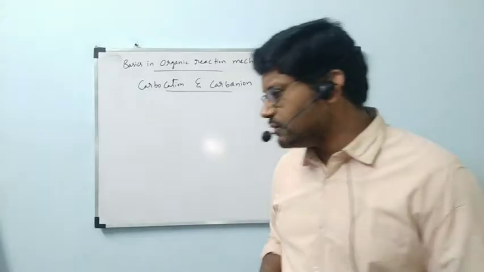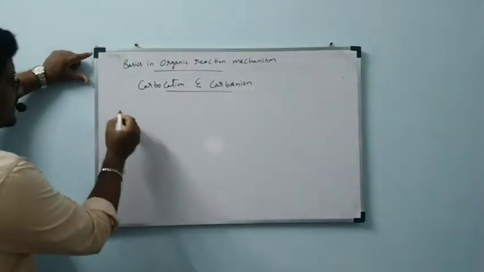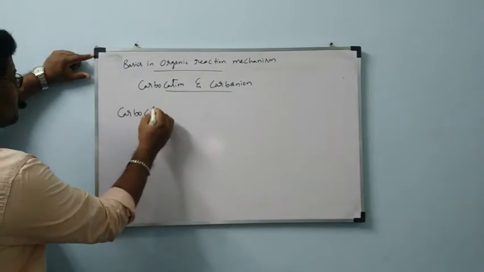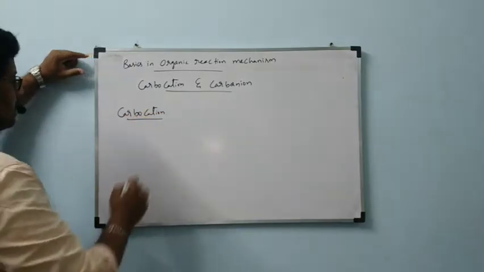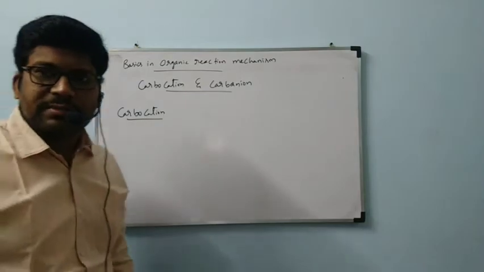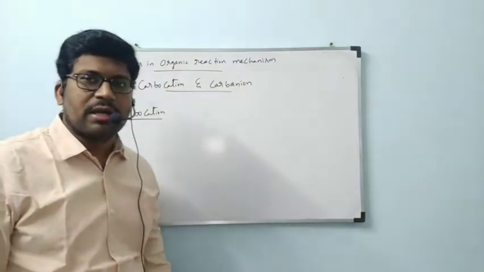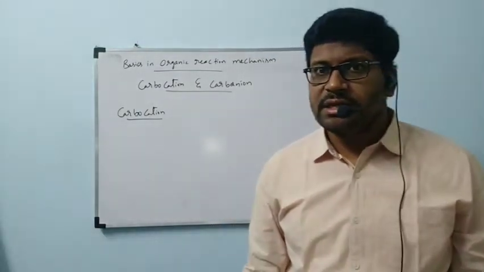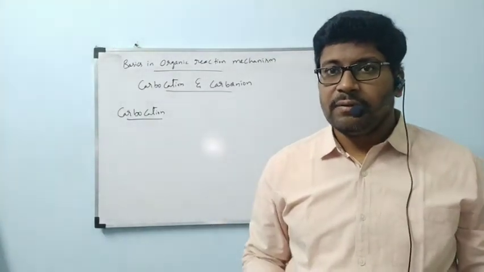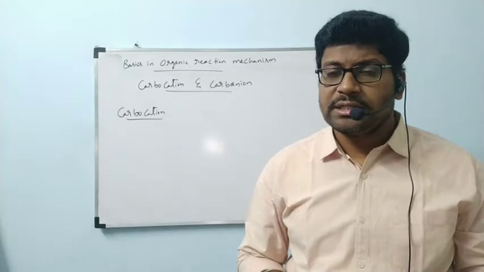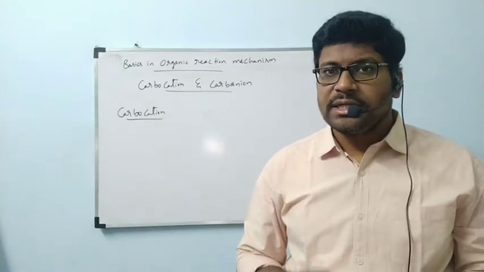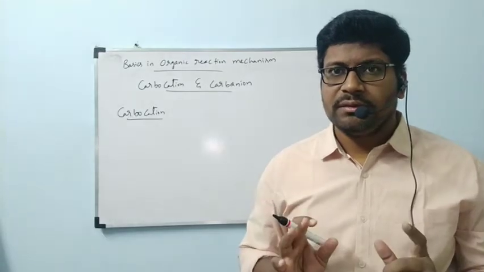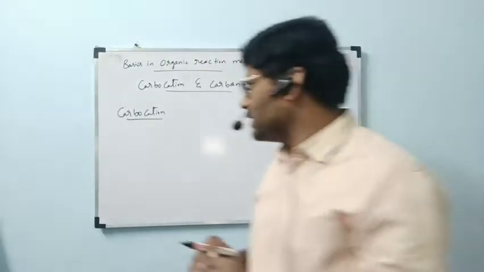Let us see now. First, I am going to discuss carbocation. If a positive charge is present on carbon, that is called a carbocation. What are the four types of carbocations? Those are tertiary, secondary, primary, and methyl. I am going to write them. See here, all of you.